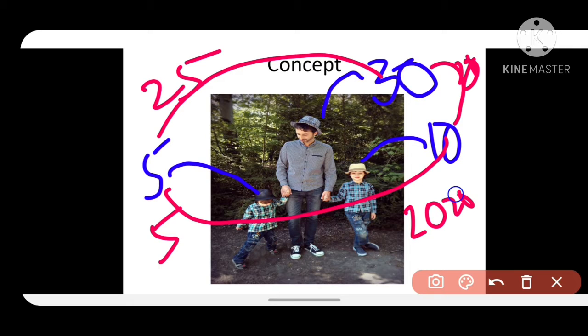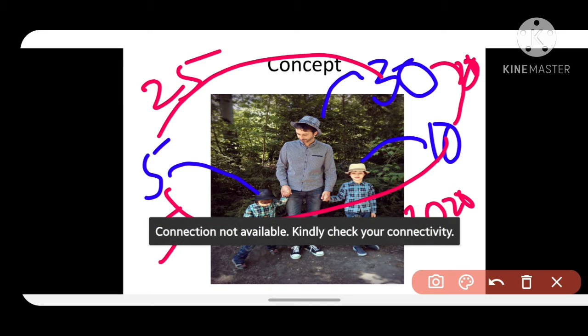I will tell you one example. If your father was born in 1970 and you were born in 1990, the age difference is 20. If we take now also, it will be 20 years only difference. So the years can change, but the age difference will not change. The difference will be the same, but the age ratio will change.